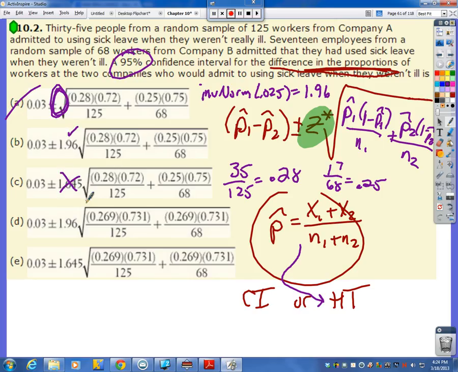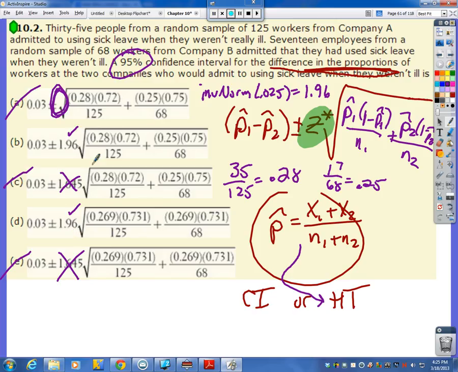This uses not 1.96. If you use inverse t, you would get 1.645, I believe. Or maybe that's for a 90%. That's probably for a 90%. So they're assuming you're going to put in 0.05 because you didn't realize you're only supposed to do one tail. So that's what it is. If you use inverse norm 0.05 for both tails, then you get that. And then we get that again. So we're down to B and D.